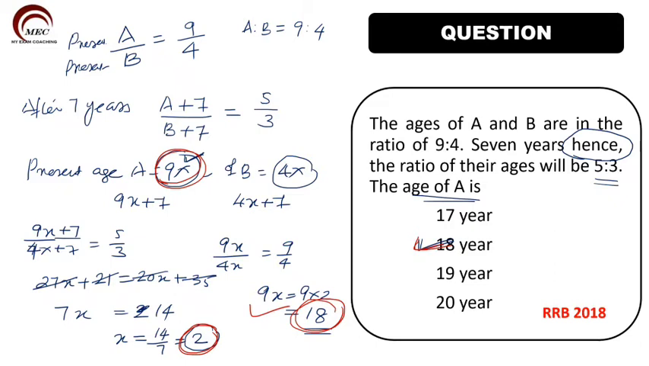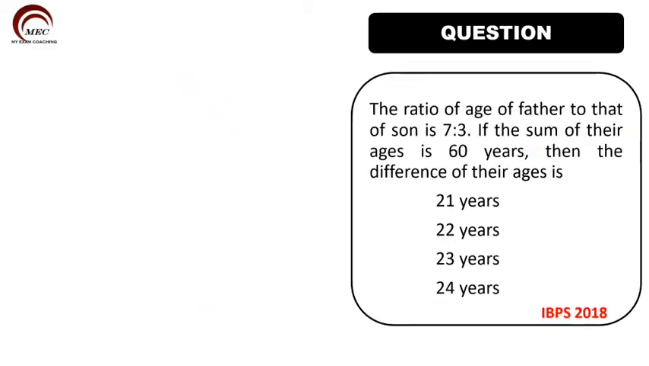So let us go to the next question. The ratio of age of father to that of son is 7 is to 3. So now we can see father to son. Present age of father to son, the ratio is 7 is to 3. So we can take directly the present age of father as 7x, and present age of son as 3x.